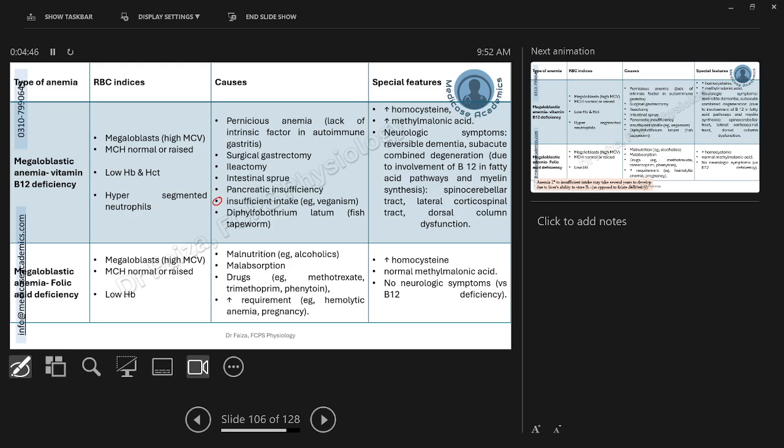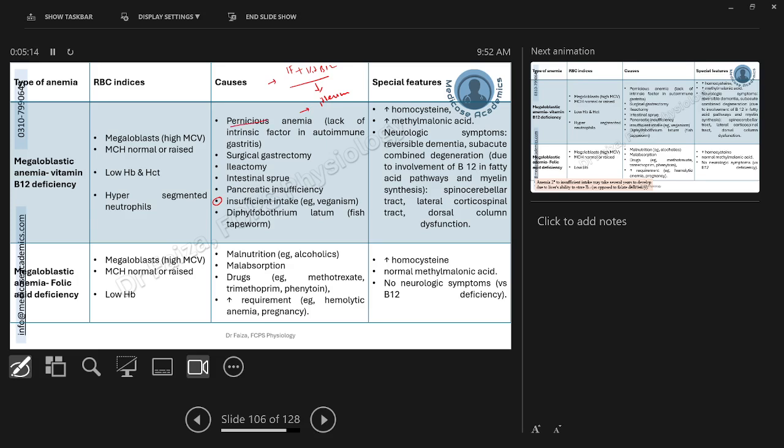Number two, it can be caused because of the abnormal absorption or decreased absorption. Again, we discussed in detail how vitamin B12 is absorbed in our previous session. Quickly reviewing it, it binds to an intrinsic factor released by the parietal cells of the stomach, and this complex travels to the ileum where it is absorbed by endocytosis. So any defect over here or here will lead to the decreased absorption of vitamin B12.